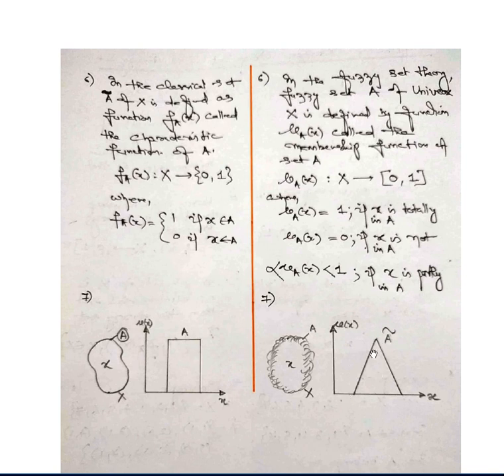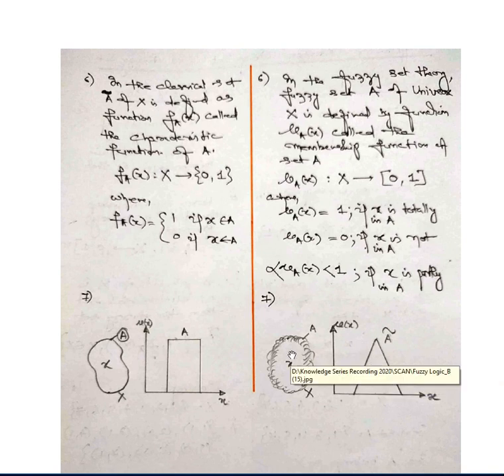That is, x is not in A. Whereas between 0 and 1, x is partly in A. So mu A of x will have a different value at each point, and we can have infinitely many values between 0 and 1. That's why we say x is partly in A.